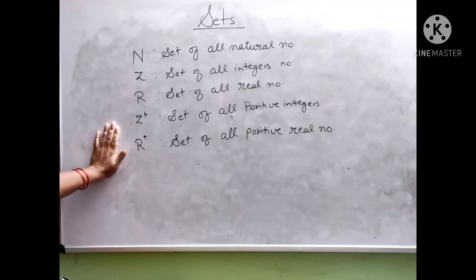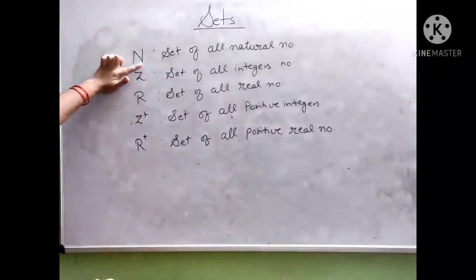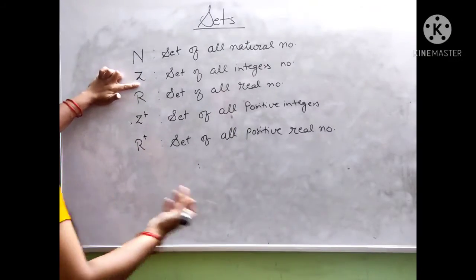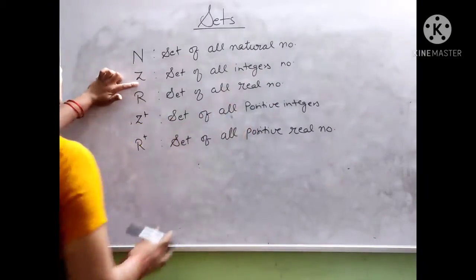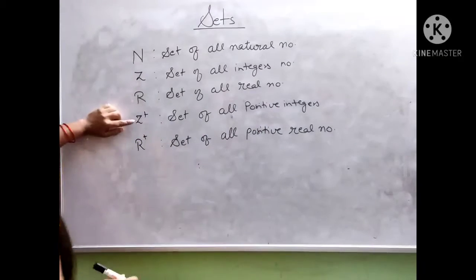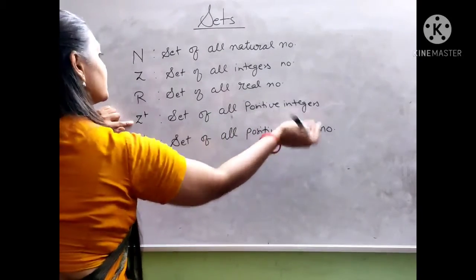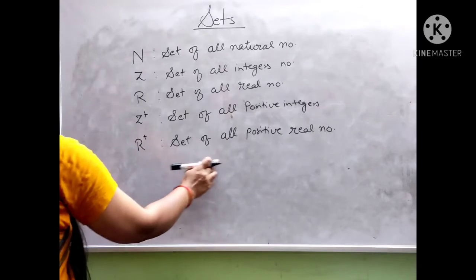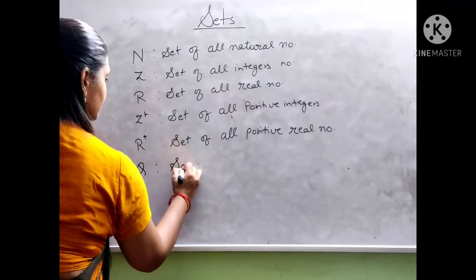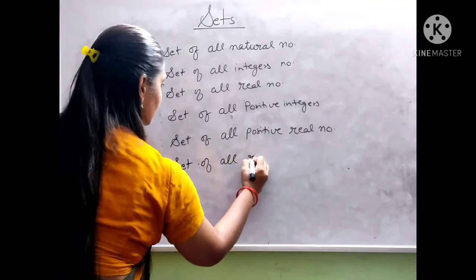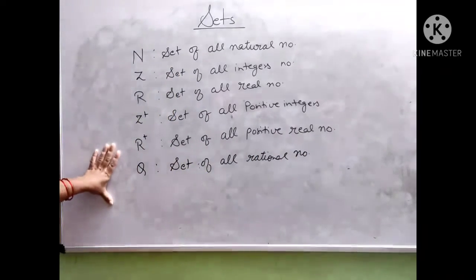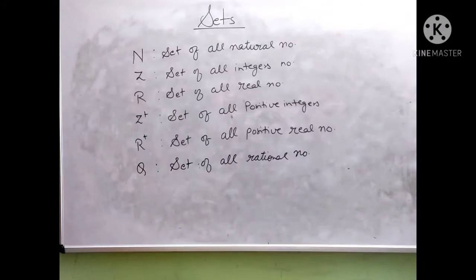Now in mathematics we have defined different types of sets. So here are some notations to represent the different types of sets. Capital N always represents the set of all natural numbers. Capital Z always represents the set of all integer numbers. Capital R represents the set of all real numbers. Z plus is the set of all positive integers. R plus is the set of all positive real numbers. And Q represents the set of all rational numbers.